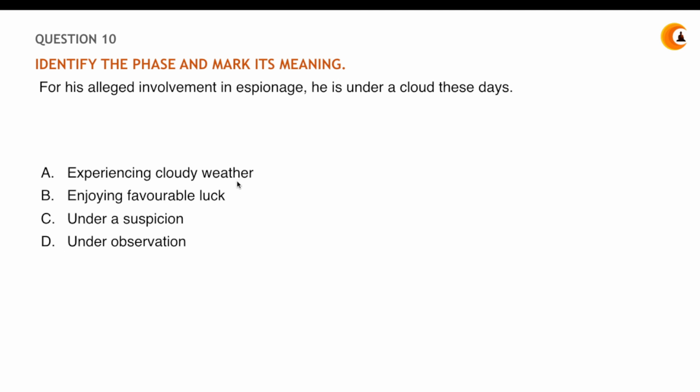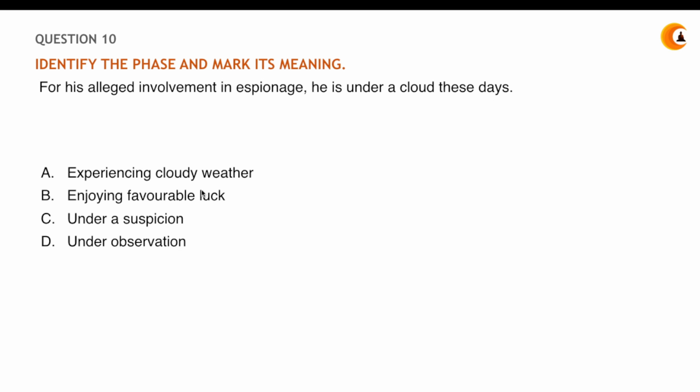Experiencing a cloudy weather. He has been accused of spying. Experiencing a cloudy weather will really not fit in over here, right? Enjoying a favorable luck. Come on, he has been allegedly involved in espionage. He has been accused for his involvement in spying. So how can he have favorable luck? That is also not possible. Under a suspicion. Maybe under observation.